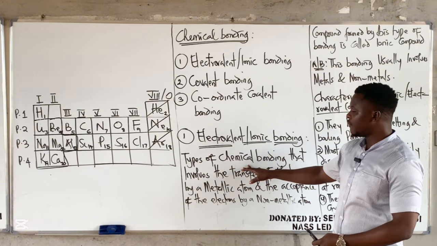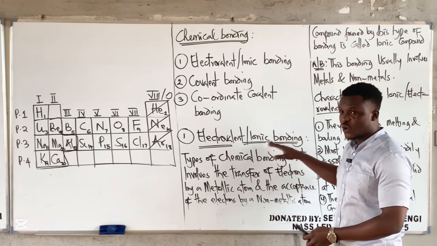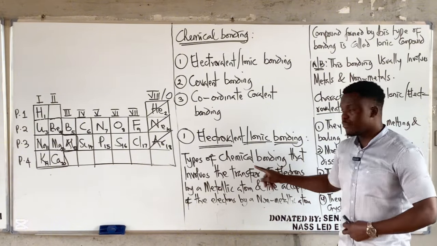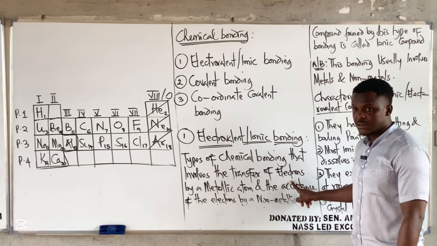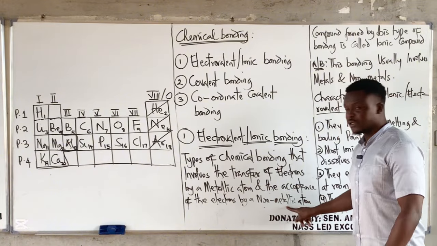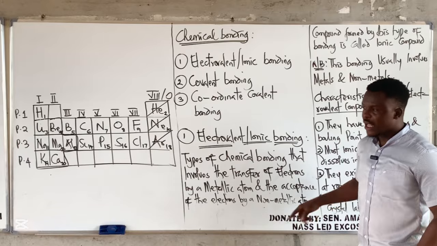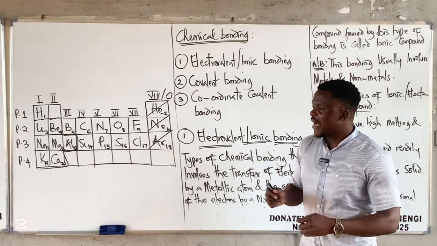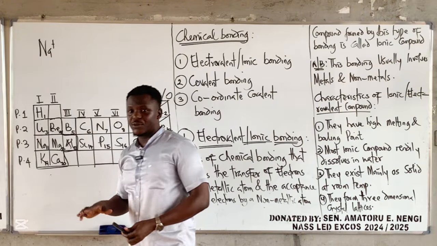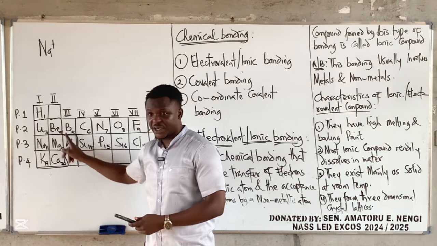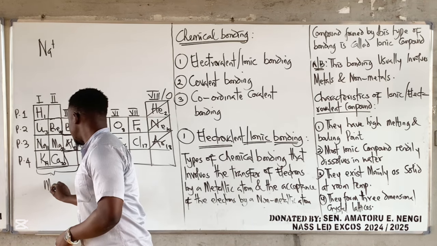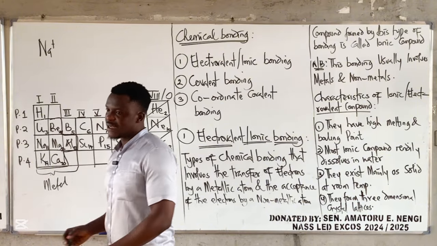There are so many ways you can define electrovalent or ionic bonding, but I made it very simple. It's a type of chemical bond that involves the transfer of electrons by metallic atoms, and the acceptance of the electrons by non-metallic atoms. Now let me show you something. I left this periodic table here so that anytime I say metals, you can always make reference to this. These are the metals, with the exception of boron and hydrogen.